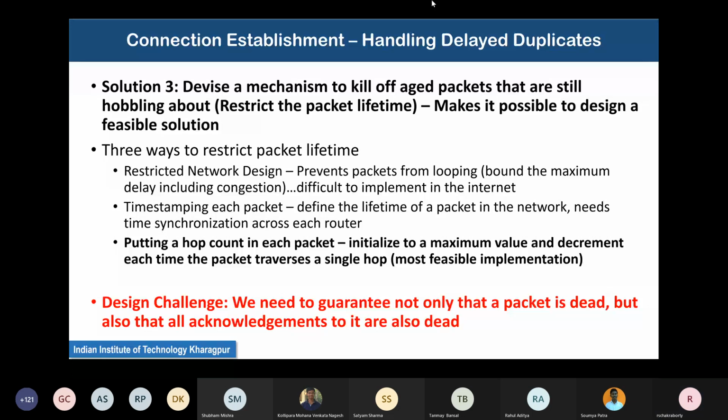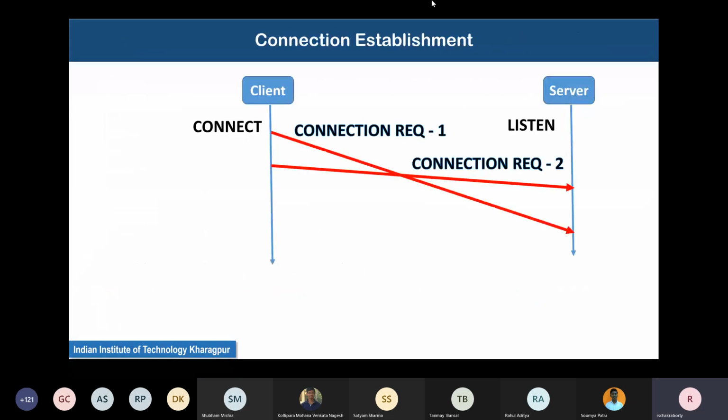You put a hop count on each packet, a maximum number, say 10. When the packet starts, what does 10 mean? 10 means that when it reaches the next router, that router would forward it to some other router.